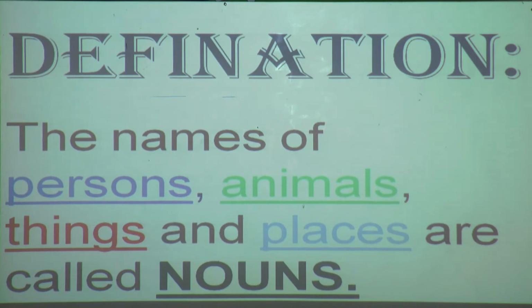The names of persons, animals, things and places are called nouns. This definition you can find in your book, page number 17, in a pink block. Make a star so that you can learn it by heart. Yes. Again we will repeat. Now what are nouns? The names of persons, animals, things and places are called nouns. Understood what a noun is? Till here you have understood.